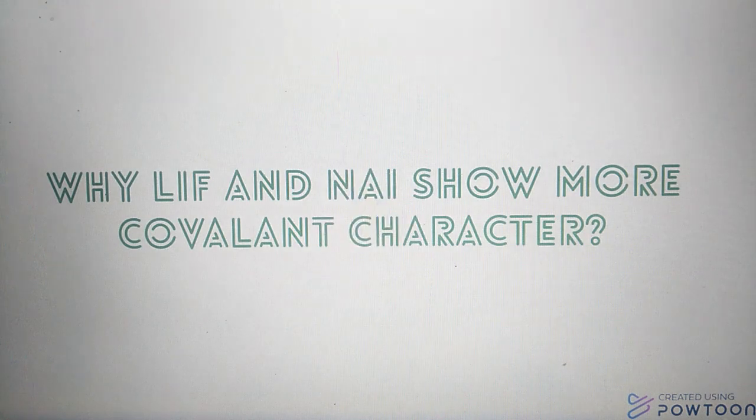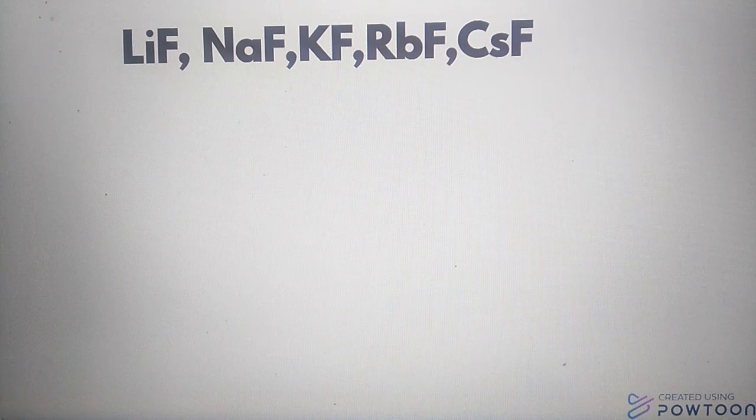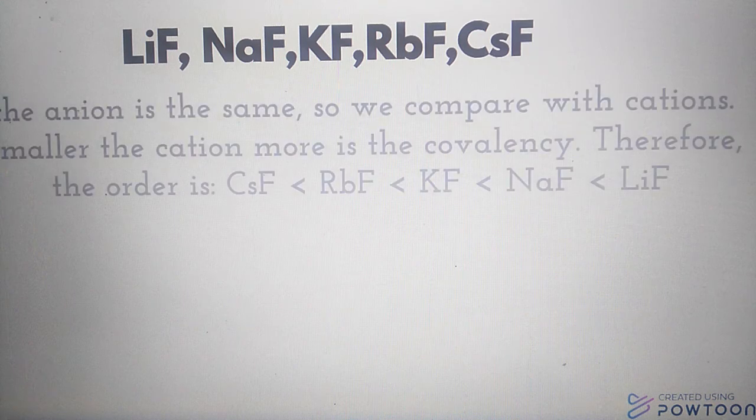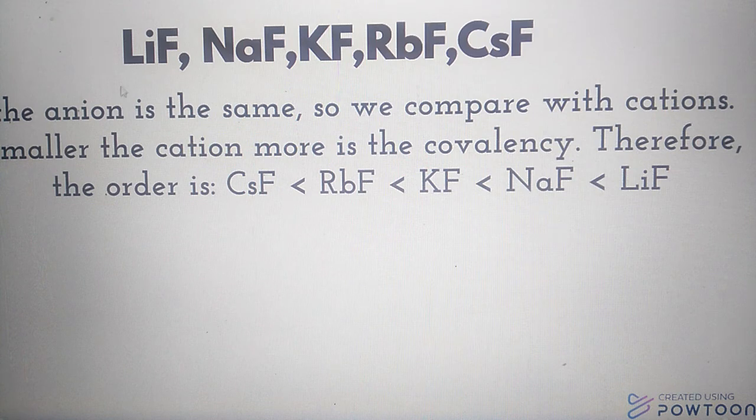Why do lithium chloride and sodium iodide show more covalent character? This is lithium chloride, sodium chloride, potassium chloride, rubidium chloride and cesium chloride.